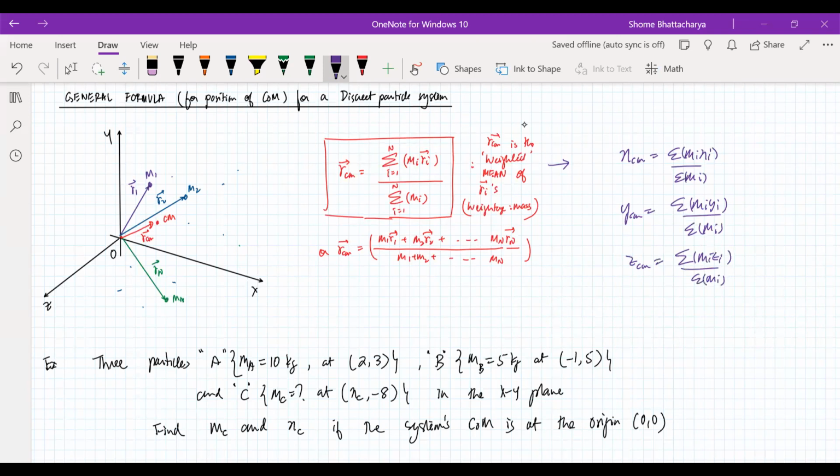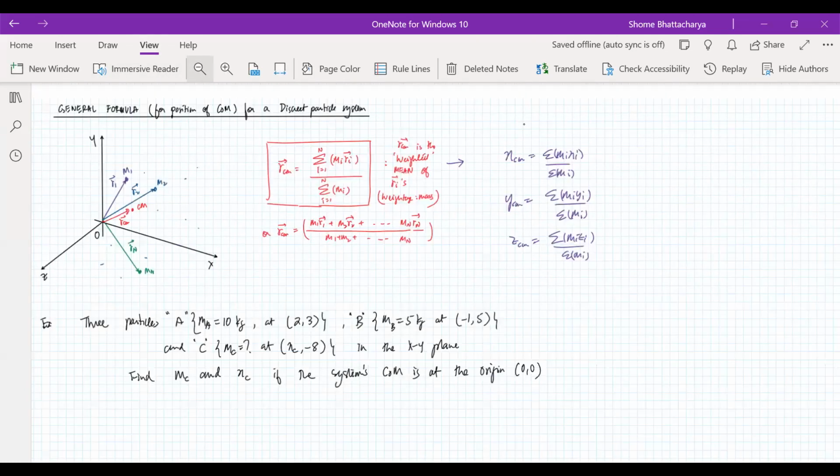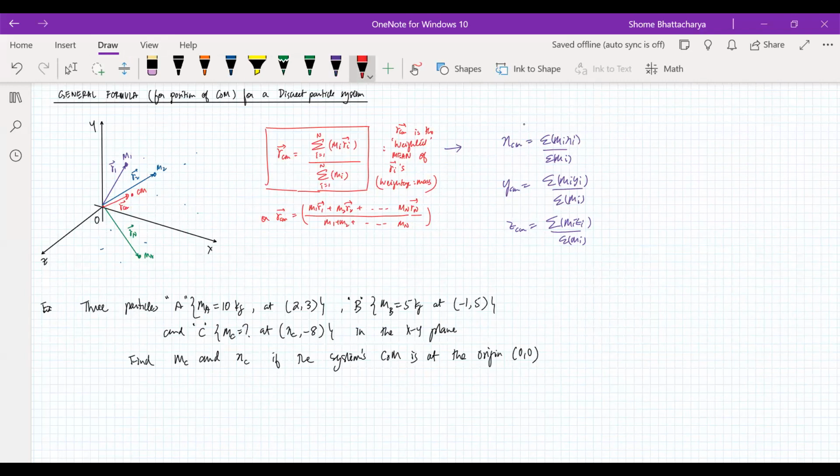Now, in the example below, the summation is over only 3 particles. But what about xcm and ycm? Both of them should be 0. That means summation mx should be 0, so m1 x1 plus m2 x2 plus m3 x3 should be 0 for the 3 particles, and the same for ycm. So we'll get two equations from that, and we'll get the two unknowns. That's how we have to deal with this particular example. So the condition for the center of mass to be at the origin is that xcm should be 0, and along with that ycm should be 0.